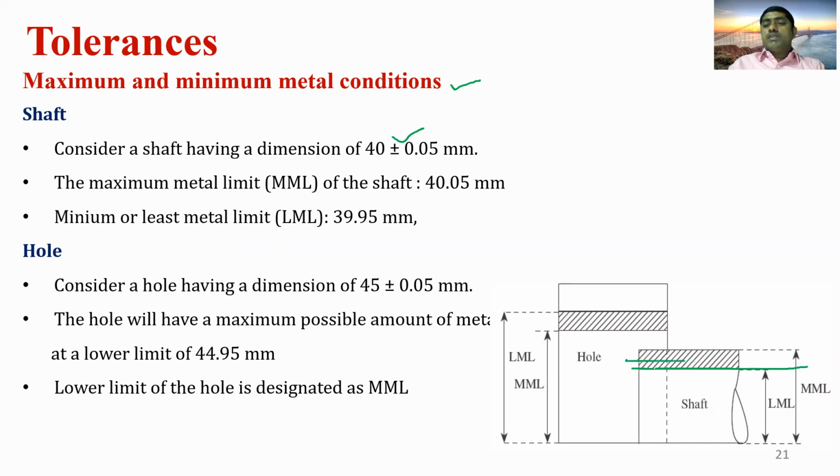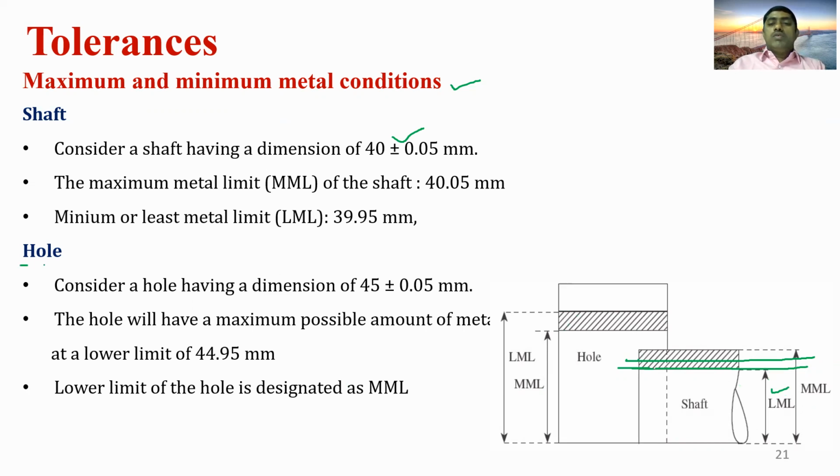This is the maximum metal condition, and 39.95 mm is the lower metal limit.